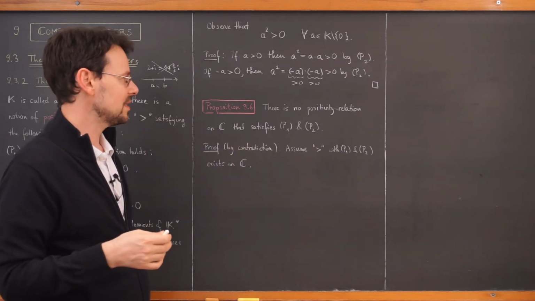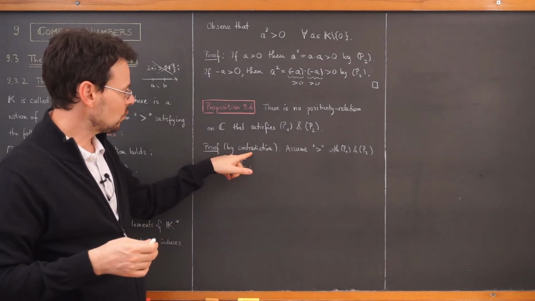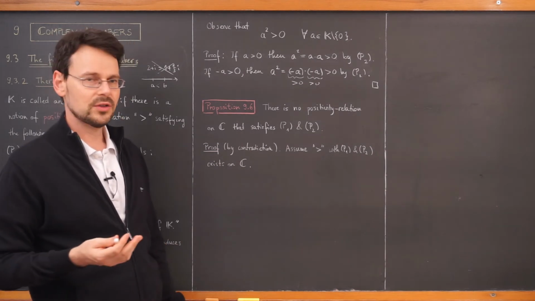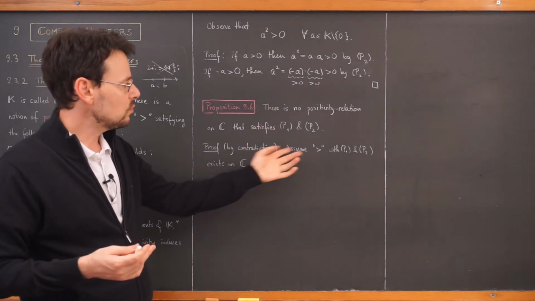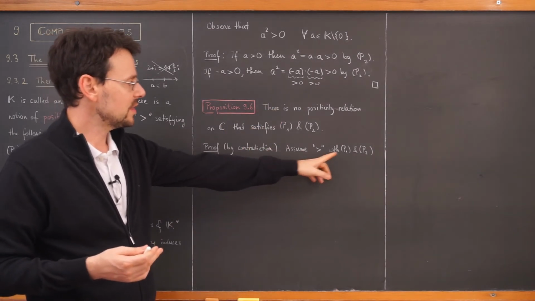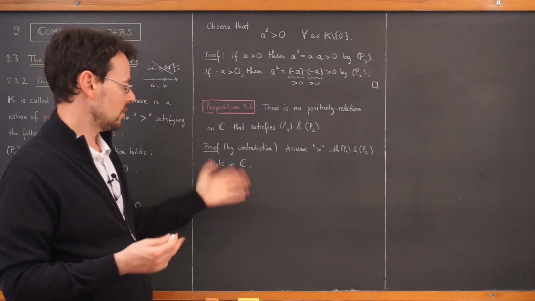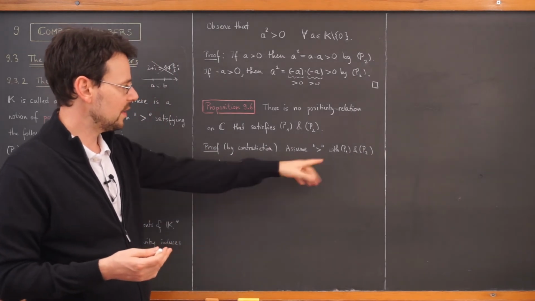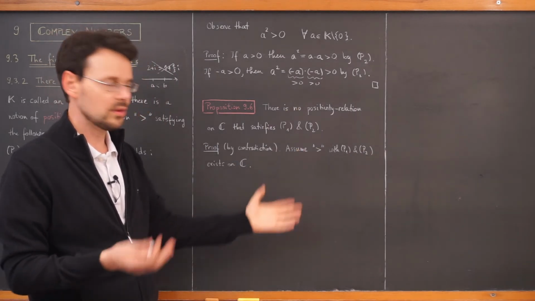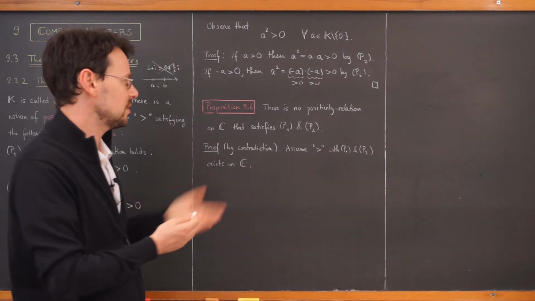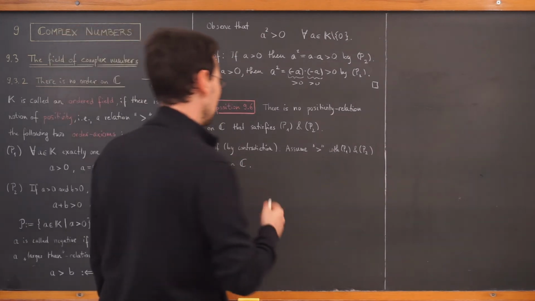That would be nonsensical. So this cries for a proof by contradiction. We simply assume there is a relation satisfying these two axioms on the complex numbers, and then from this we deduce a contradiction, which here is very, very easy if you know how to do it.